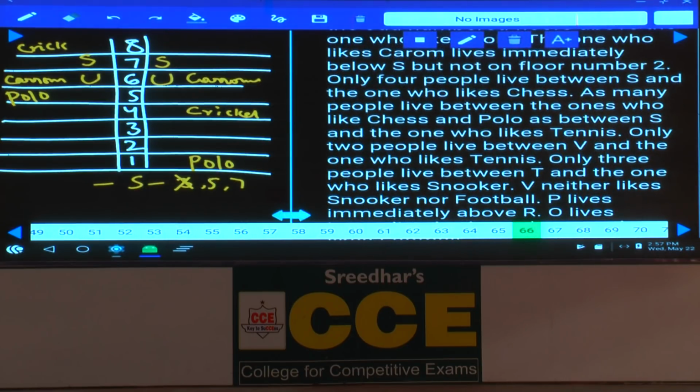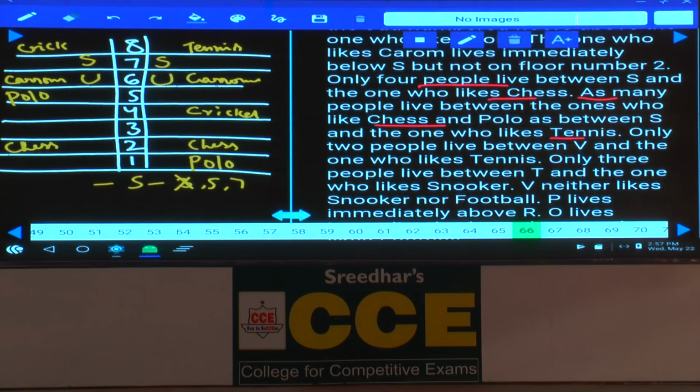And only 4 people live between S and the one who likes chess. Between S and the one who likes chess there must be exactly 4 people. Hence in both the cases the one who likes chess must be on the 2nd floor. And next, as many people live between the one who likes chess and polo as between S and the one who likes tennis. Now in the first case between chess and polo there is no person, and at the same time between S and the one who likes tennis there should not be any person. Hence the one who likes tennis must be on the 8th floor.